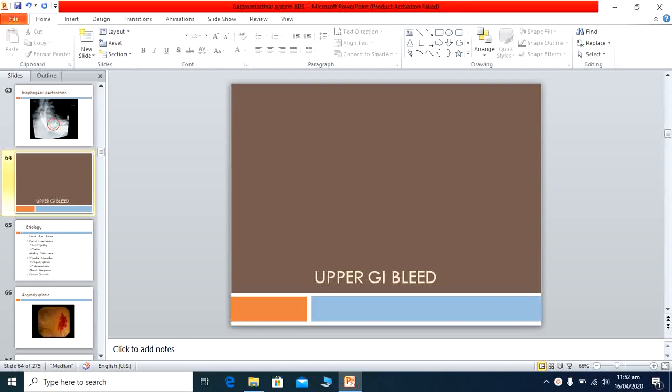Sometimes the bleeding occurs from the intestinal tract. We basically divide the upper GI and lower GI at the second part of the duodenum, at which the ligament of Treitz is attached. Above that second part of the duodenum where the ligament of Treitz is attached is upper GI, and from there downward up to the anal canal, this is the lower GI. So if the bleeding occurs in the upper part, meaning the esophagus, stomach, the first part of the duodenum and half of the second part of the duodenum, it is upper GI bleeding.